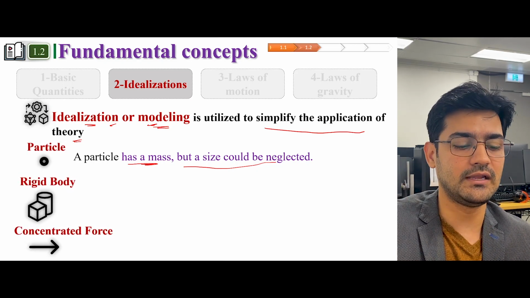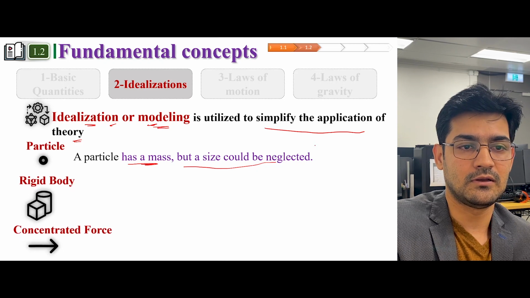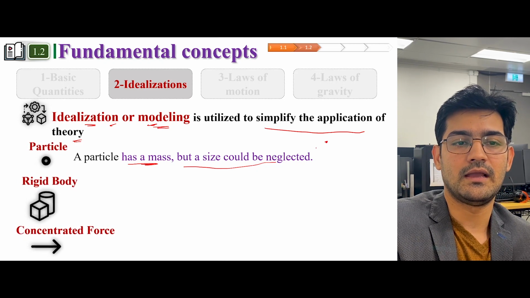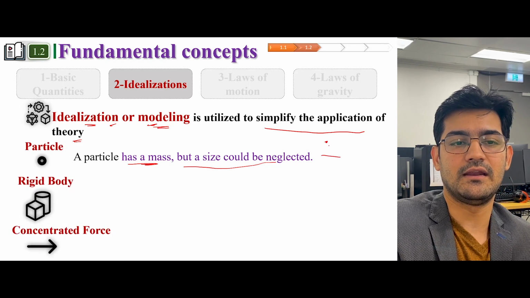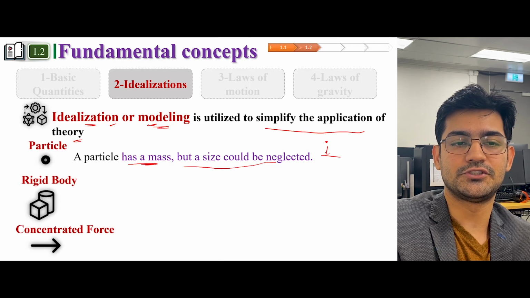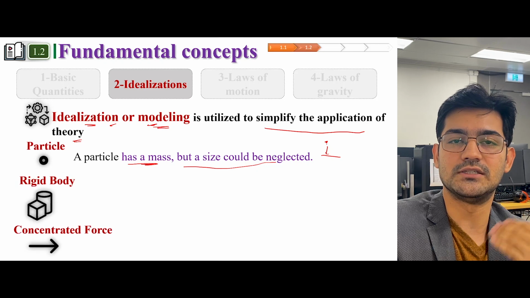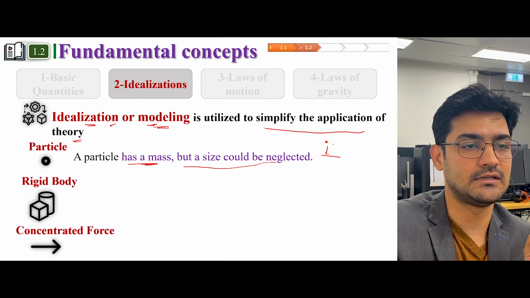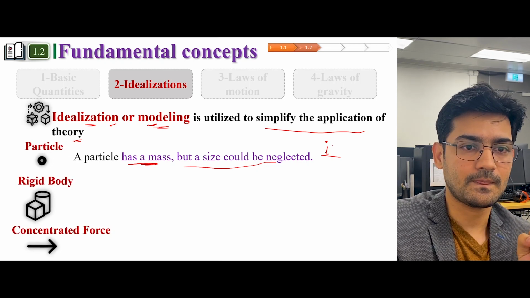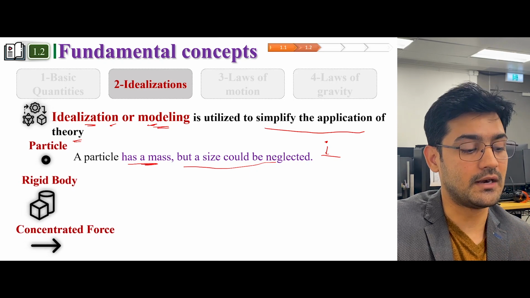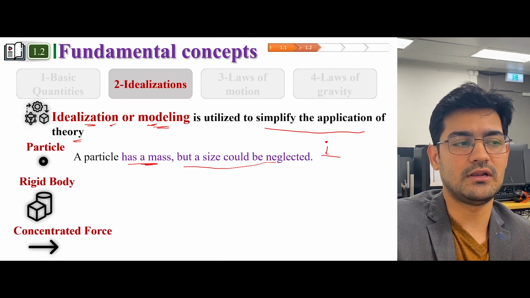I can just model this AirPod as a particle, and then I can investigate how much push or pull it's going to apply on my hand based on the formulations which we're going to study later in this lecture series. So you can model it as a particle, but sometimes you cannot model anything as a particle.